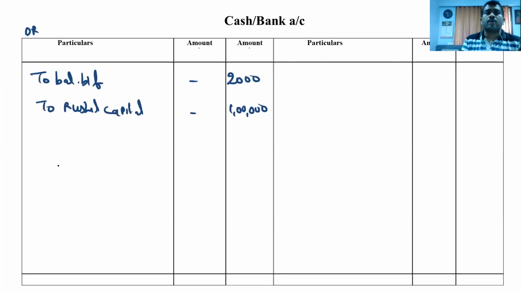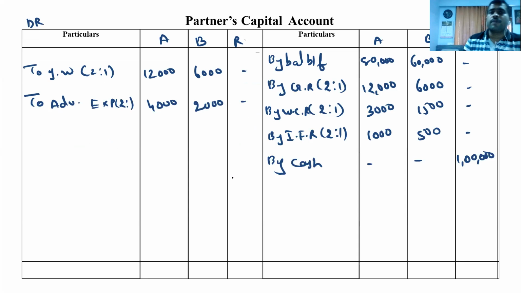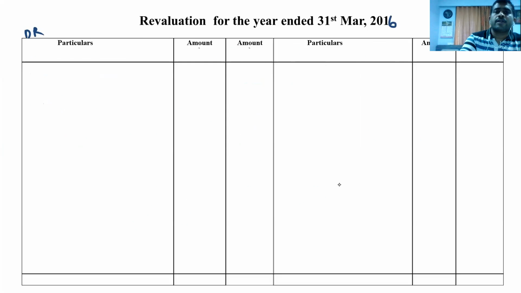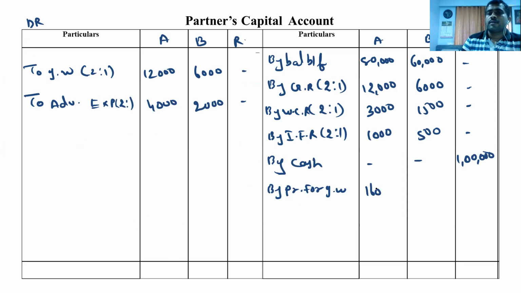So cash account debited to premium for goodwill. That is 24,000. That we have to distribute in partners capital by premium for goodwill. And we have passed the amount 16,000 and 8,000. Okay. After that, value of land and building is to be increased by 17,000.